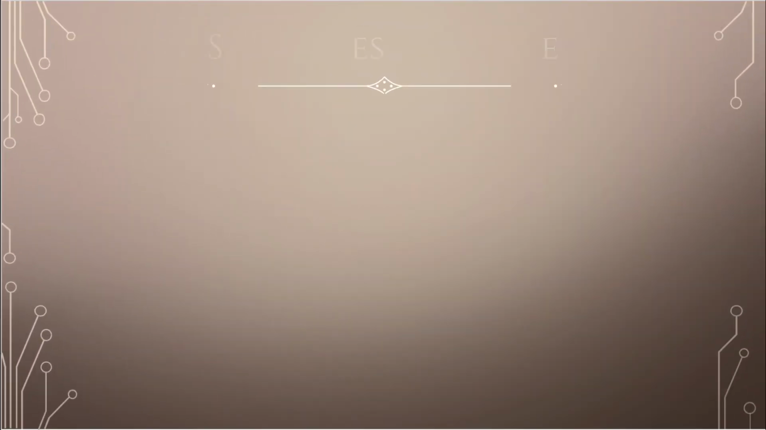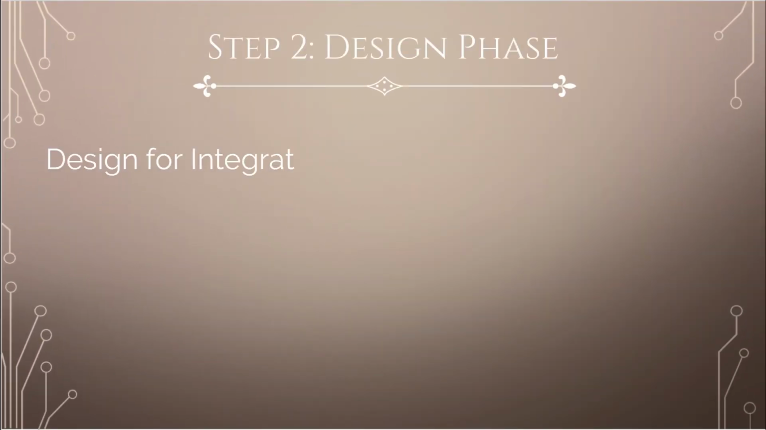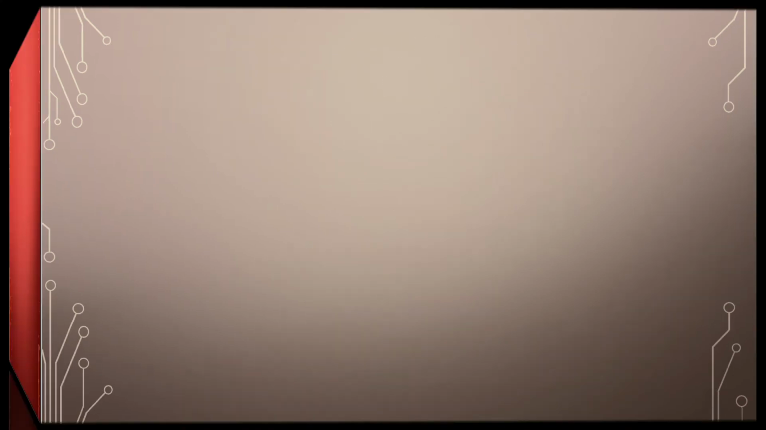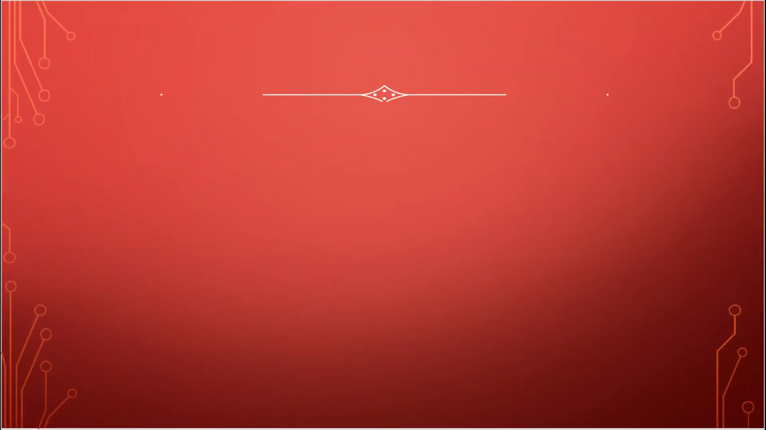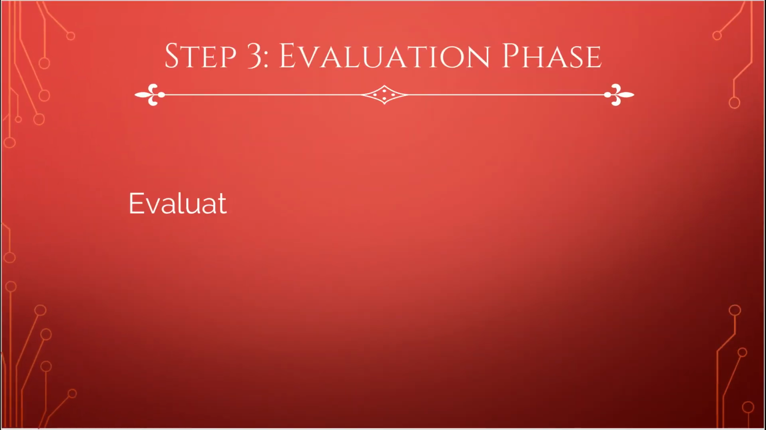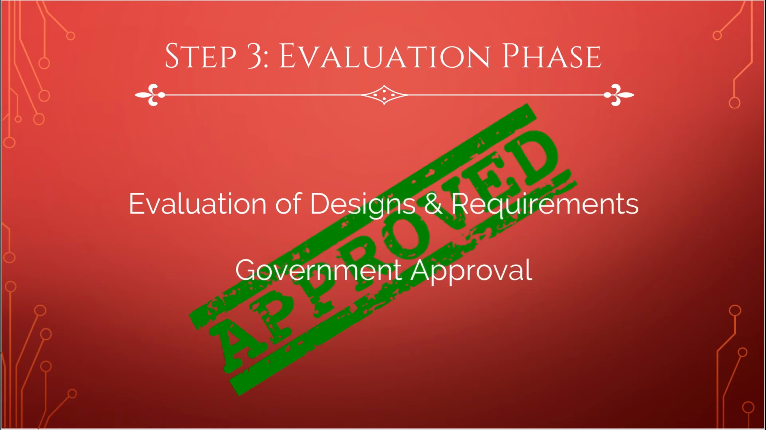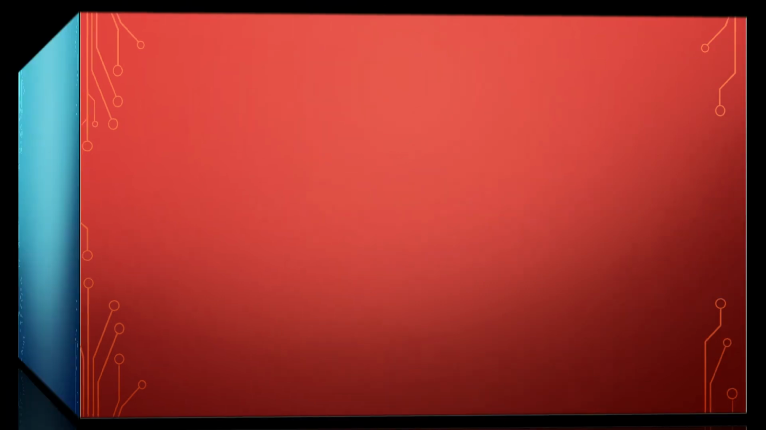Step 2, the design phase. This consists of engineers designing new machinery and processes to integrate the N95 face mask production with existing machinery and processes. Step 3, the evaluation phase. This entails justifying the engineered designs with the dual tooling requirements and gaining final council and government approval for government subsidies before beginning the construction.